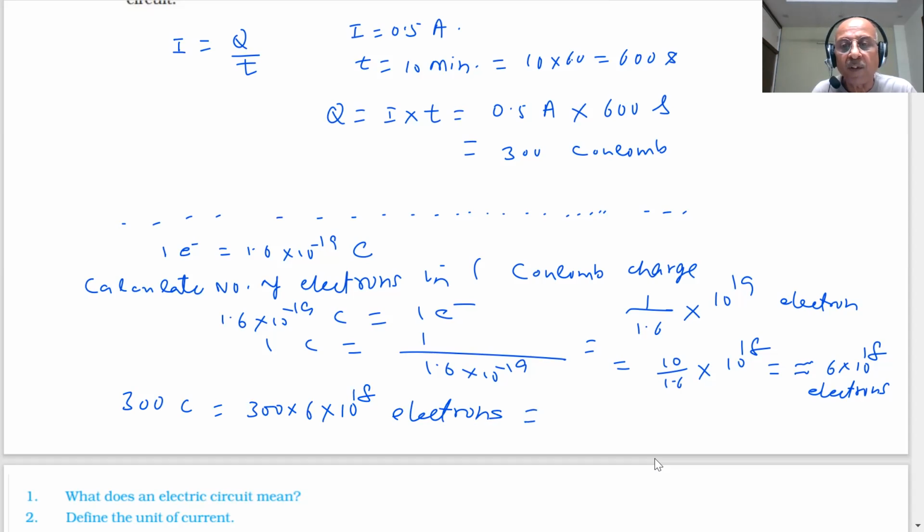So that means 6 into 18 into 10 power 20 electrons. Can you see that figure, students? So how many electrons go for 300 coulombs of charge? And this electron flow is responsible for that charge.